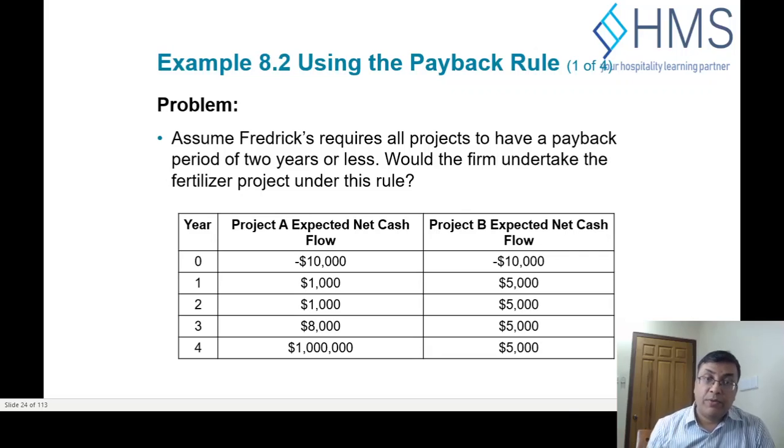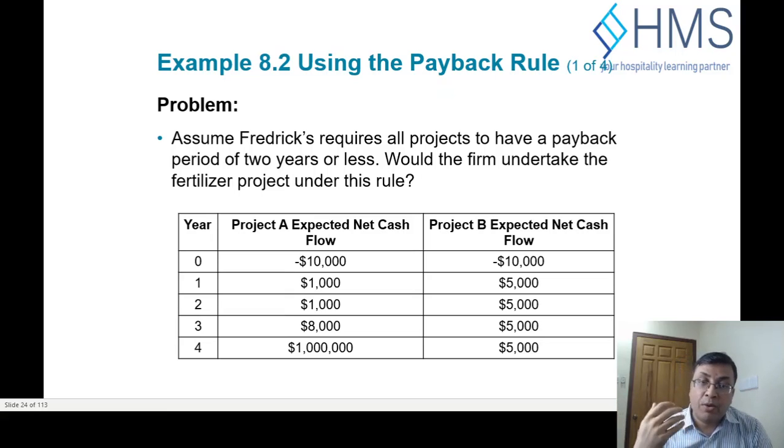In this video, we are going to talk about the drawbacks of payback period. Let's assume a project where, as you can see on the screen, there are two types of projects. In project A, the expected cash flow is the same, $10,000, and then in project A, the expected cash flows are 1, 1, 8, and 1 million. And in project B, you have 10,000 and 5,000 for all the 4 years, right?